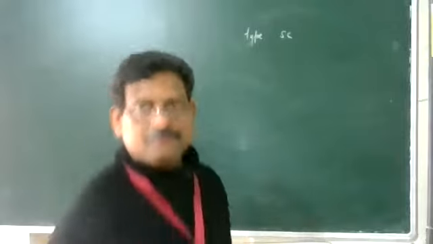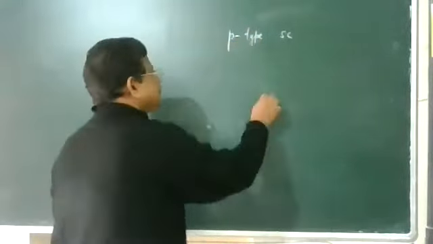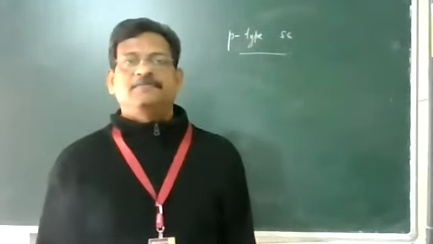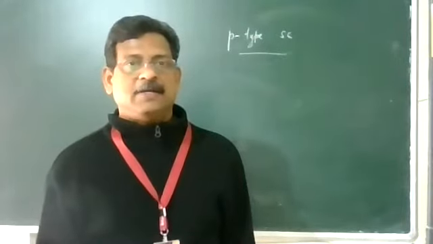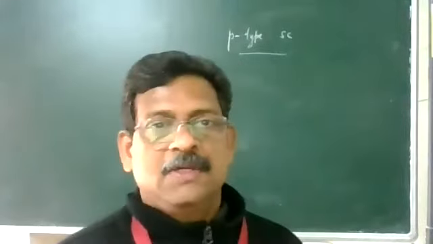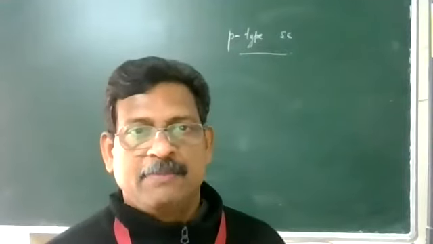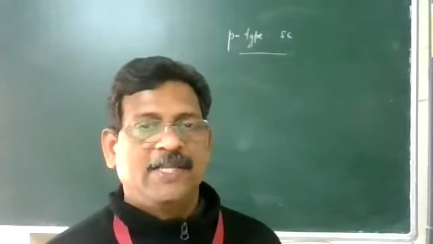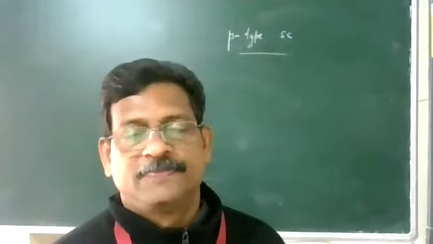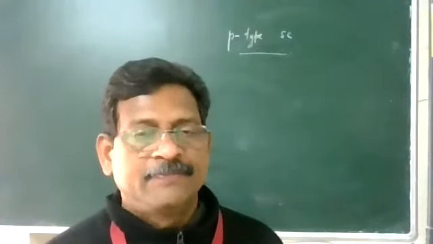Next is the formation of the p-type semiconductor. P means positive type semiconductor. How to form this? Trivalent impurity. If you add trivalent impurity to your intrinsic semiconductor, silicon or germanium, we get p-type, positive, meaning holes are produced there. The additional trivalent impurity produces holes, which are positive. That is called p-type. Examples are indium, gallium, boron, aluminum.